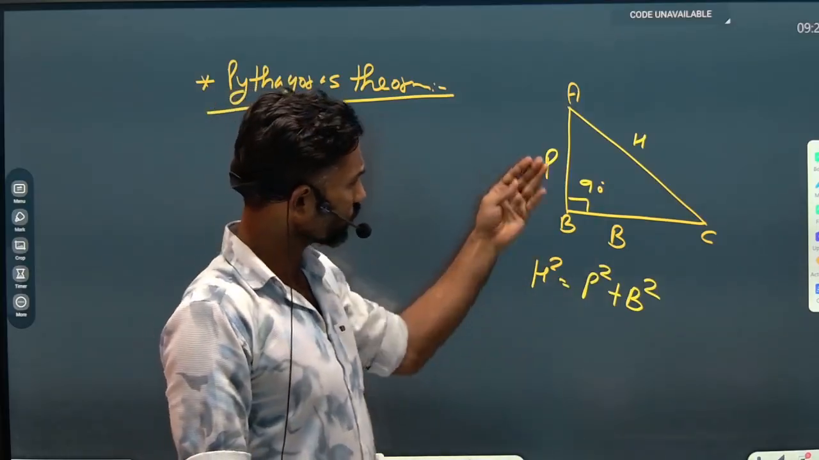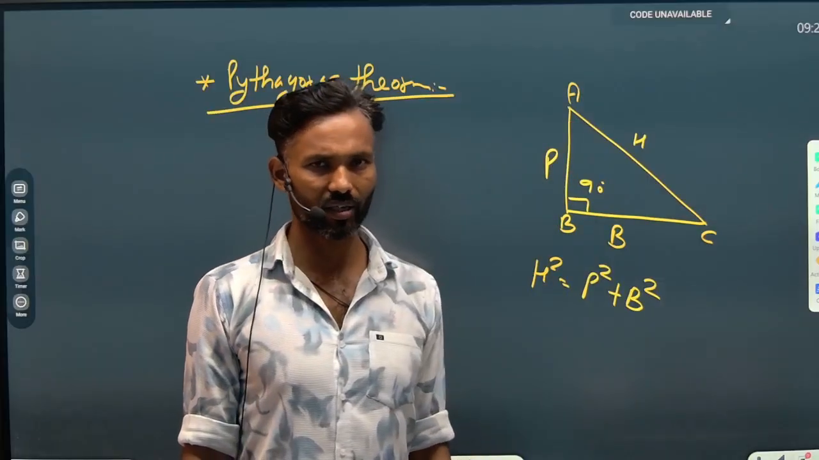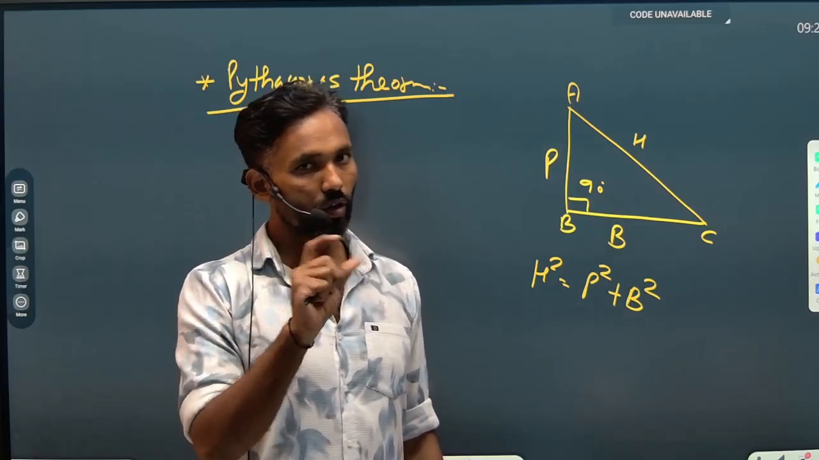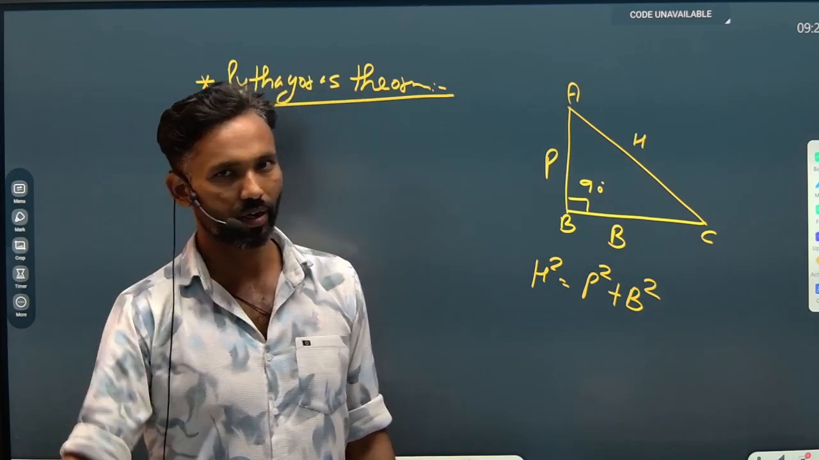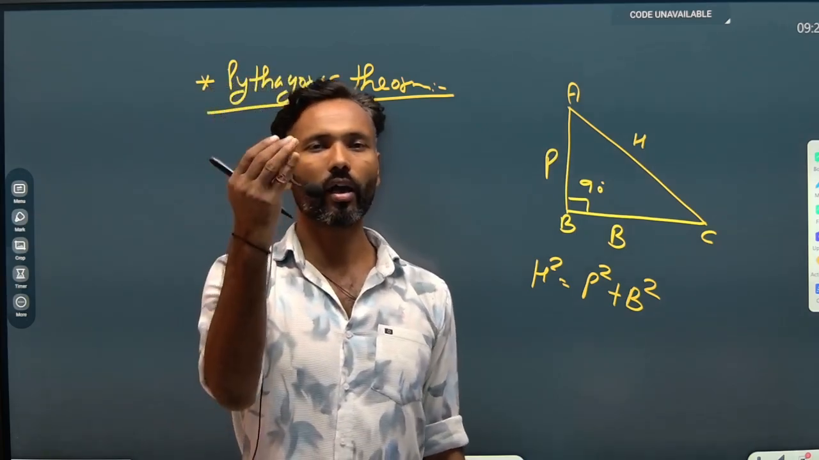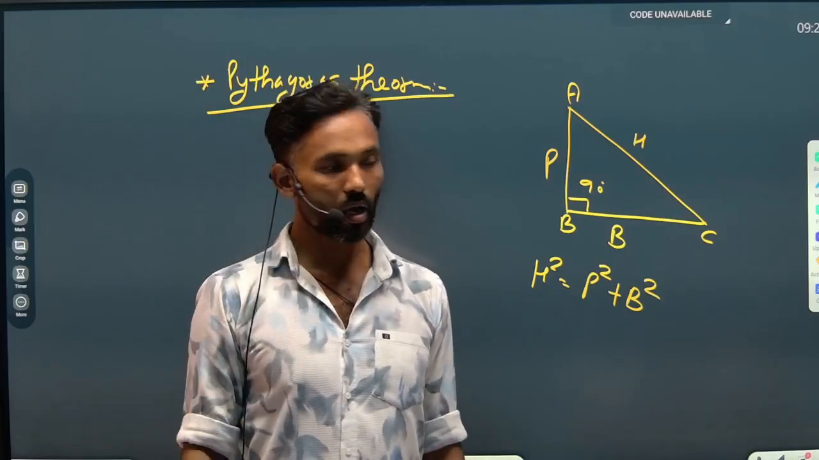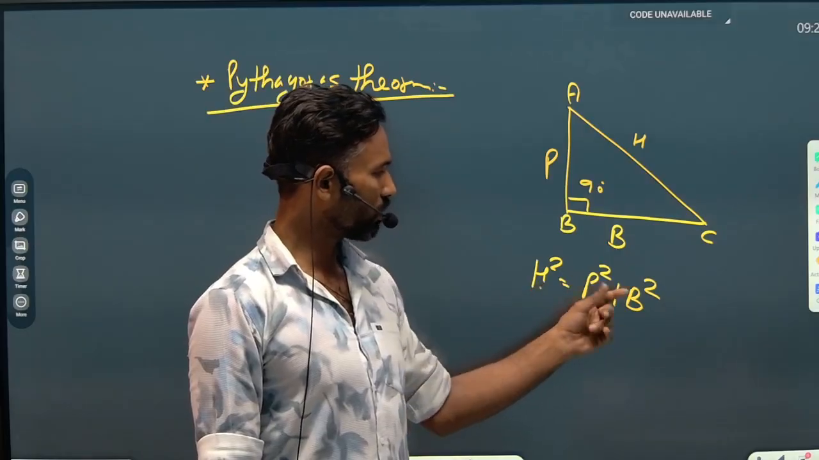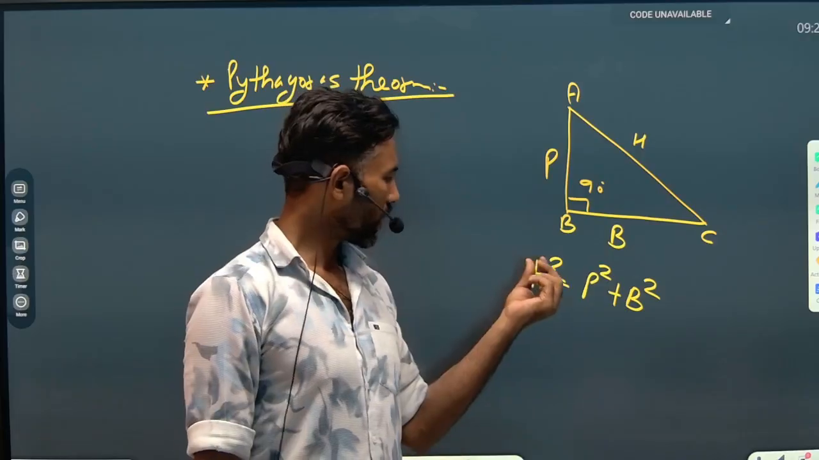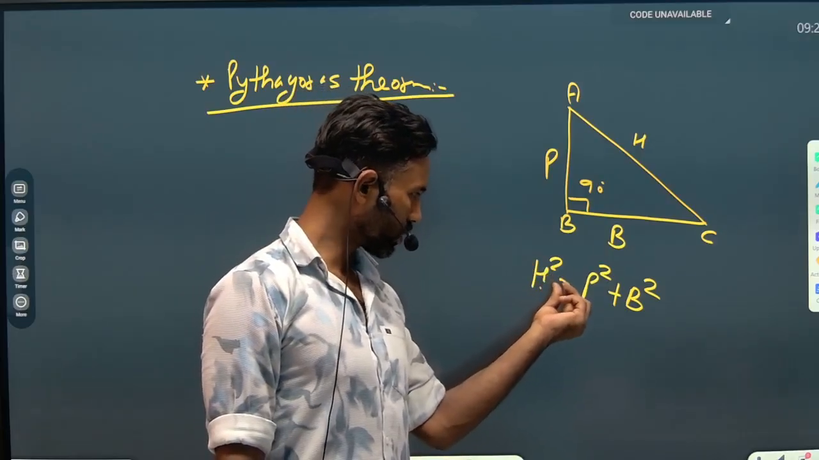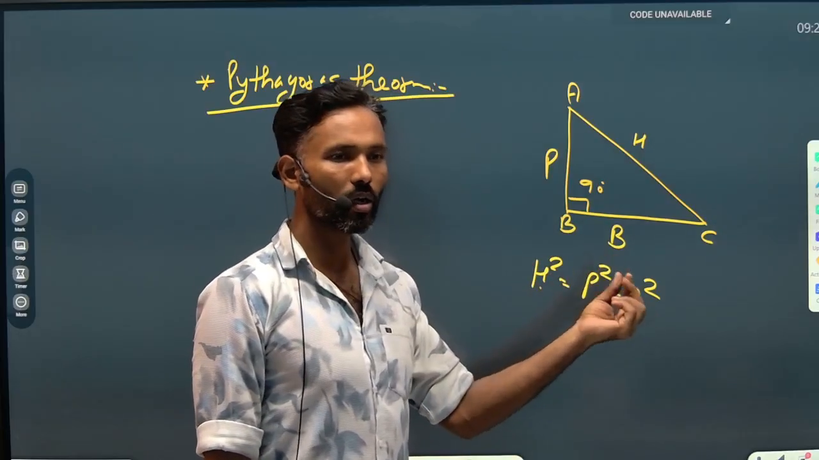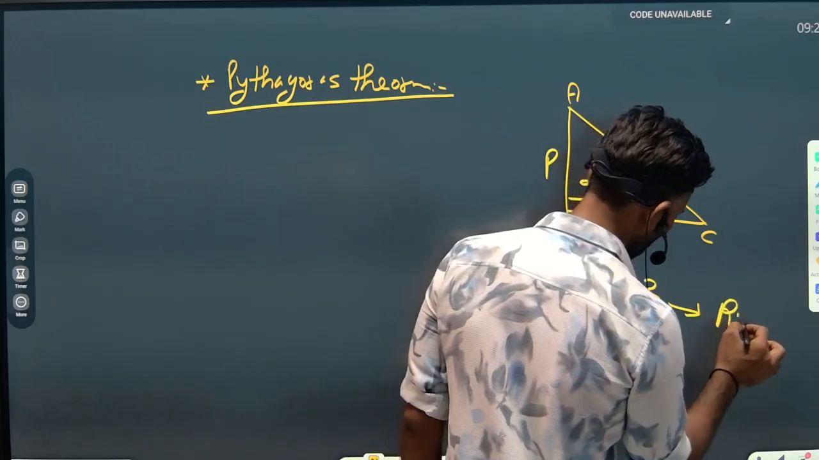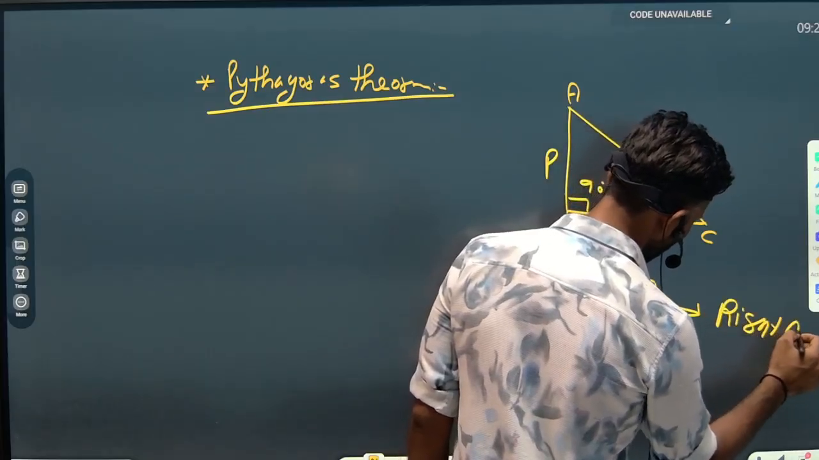Okay, so I would say that hypotenuse is the largest side. Now listen to me very carefully. If the length of the sides is provided, what you have to do? Firstly, get the square of the largest side. And now if the square of the largest side is equal to the sum of squares of the remaining two sides, then the triangle will be a right angle triangle.